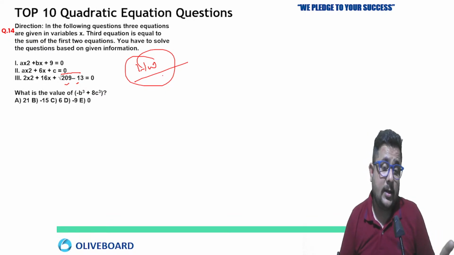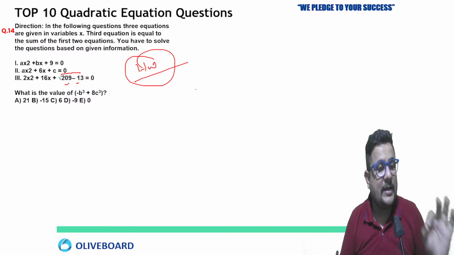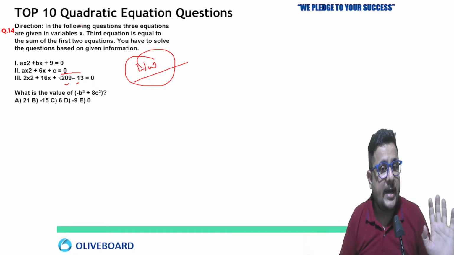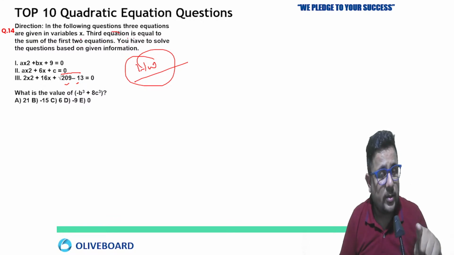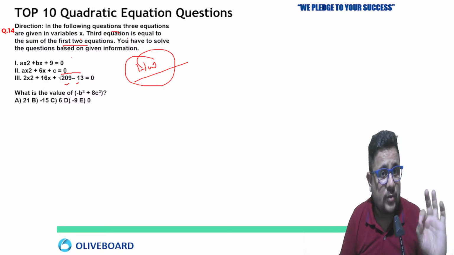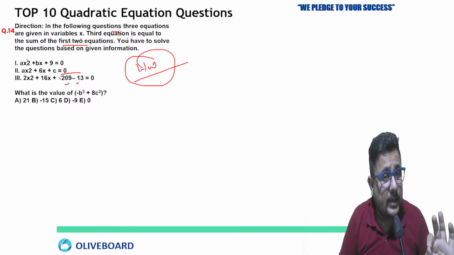Definitely. See, I'm just asking everyone, you need to comment your answers when you get the answer of this. Same direction, the following question: 3 equations are given in variable x. Third equation is equal to the sum of first 2 equations. You have to solve the question based on given information. Same kind of question we have done earlier. Ax square, this is square actually. Okay, ax square, here also ax square, here also 2x square.